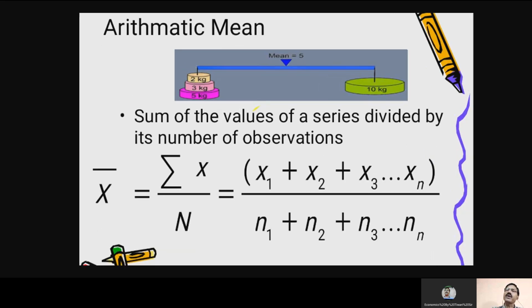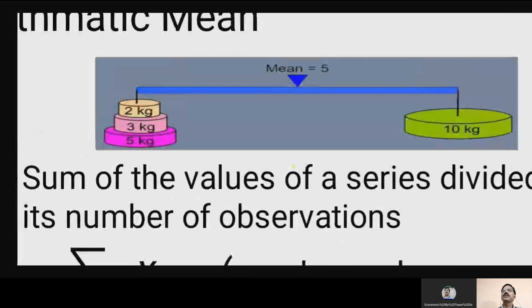Now, I have given a weighing machine also to find out arithmetic mean. There are 1, 2, 3, 4 weights: 2 kg, 3 kg, 5 kg, and 10 kg. The value of mean in this case is nothing but 2 plus 3 plus 5 plus 10. I hope you can easily find out. So 5 plus 3 plus 2 is 10, then 10.